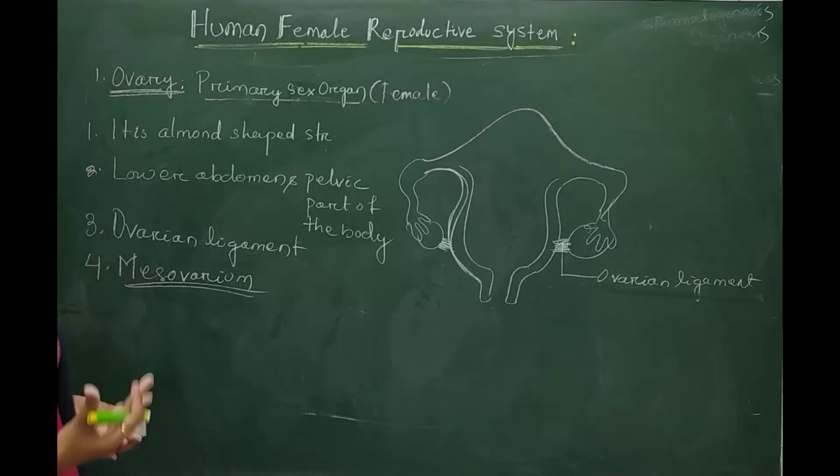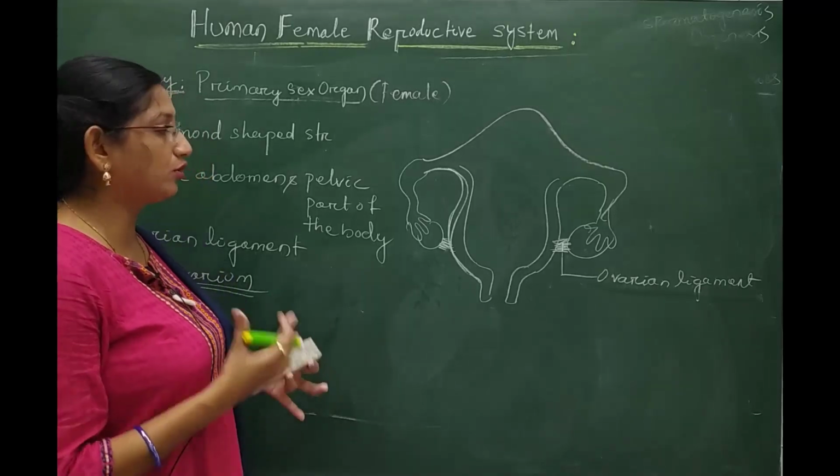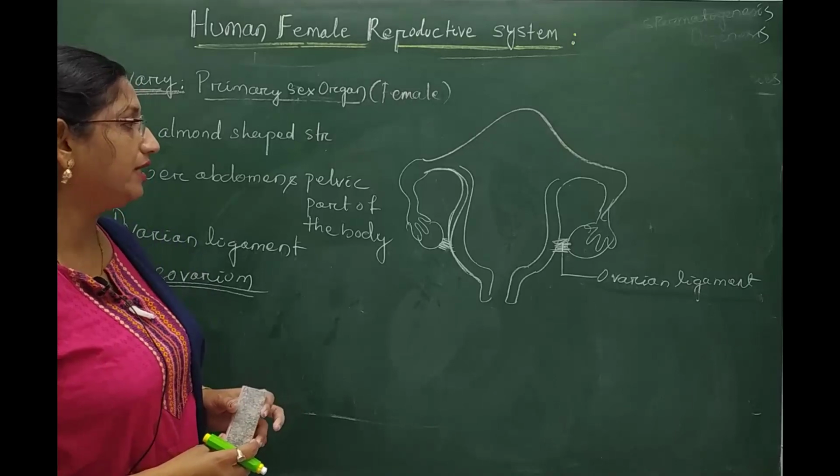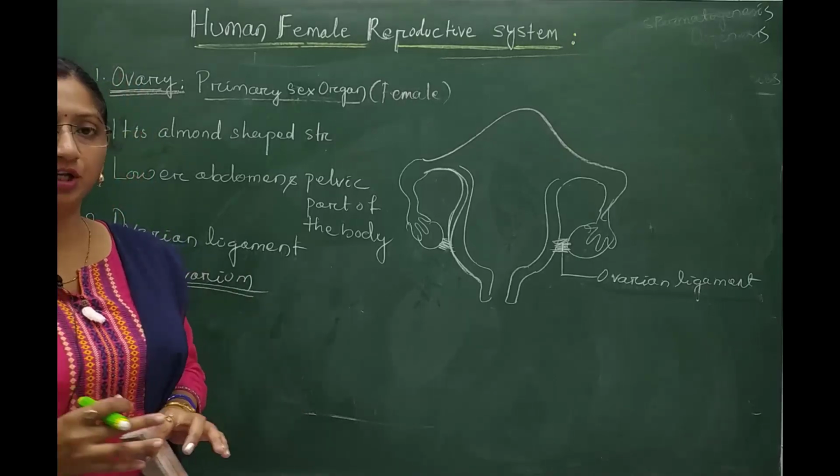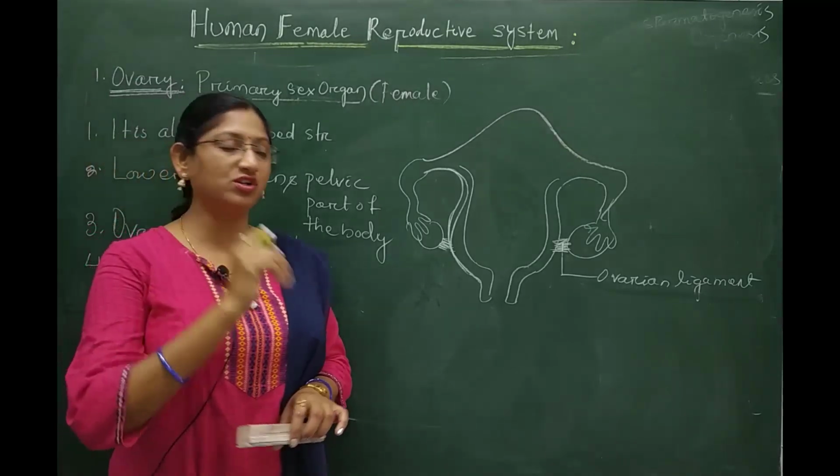Here we have discussed the location or position of the ovary. The two ovaries are almond-shaped structures.